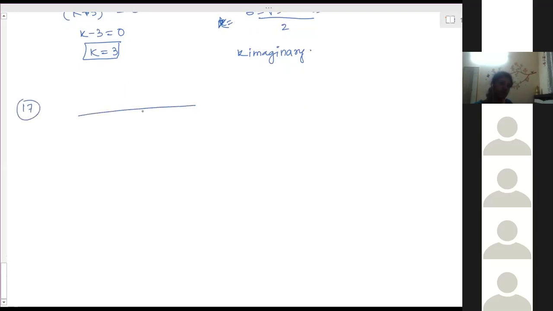P is present between A and B. P is (m, 3), A is (-2/5, 6), and B is (2, 8). Then use the area of the triangle. Area is equal to 0. And by using that area formula, find the value of m. Try.